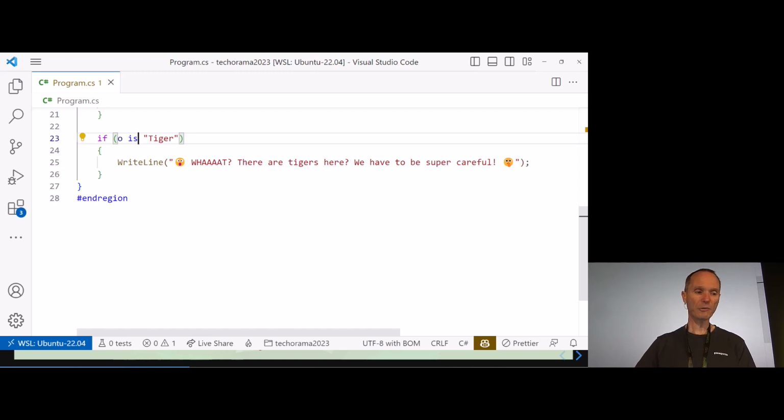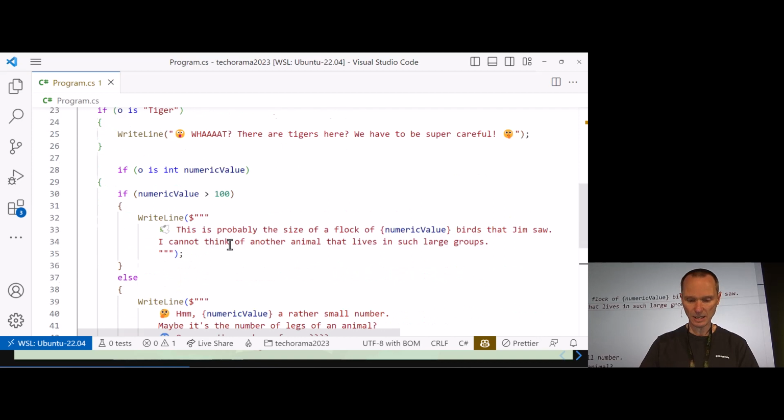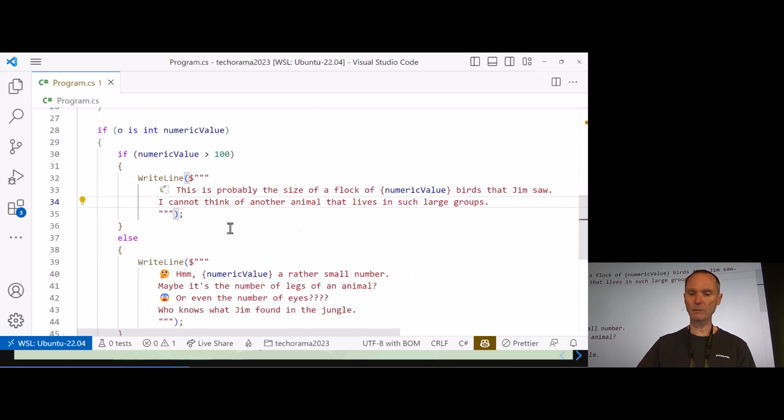Now, what if our friend Tim, our big idol, has written down a number? Let's do another very simple type check here. And as you can see here, the numeric value can be checked exactly like the string. Absolutely no problem. But then we can use this variable numeric value inside of this block. If the value is greater than 100, we probably found a flock of birds.